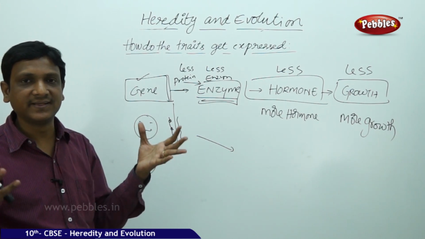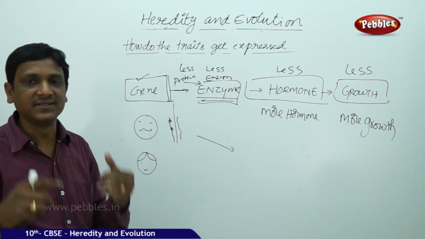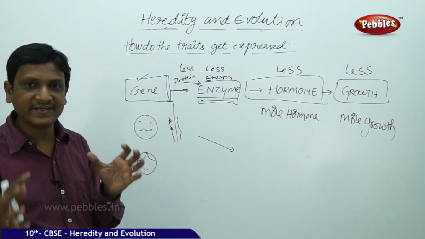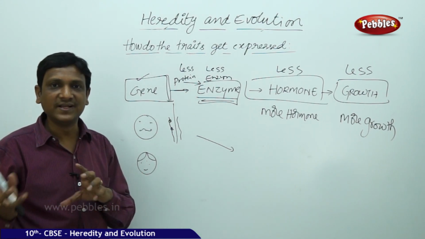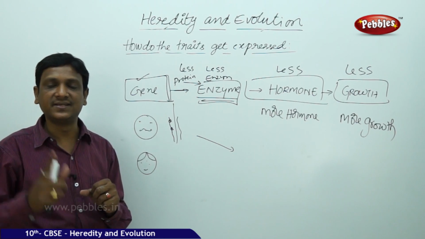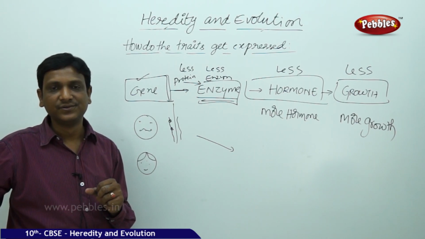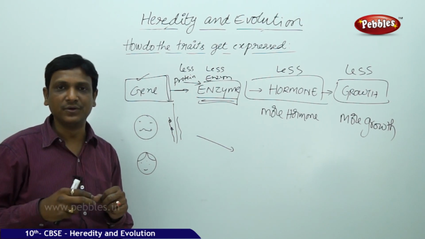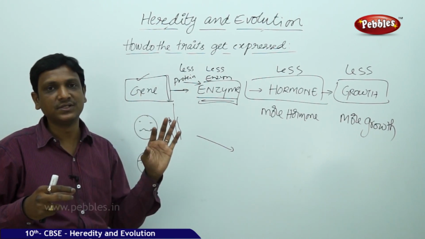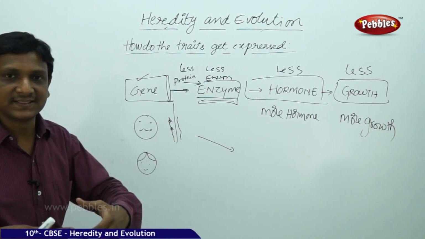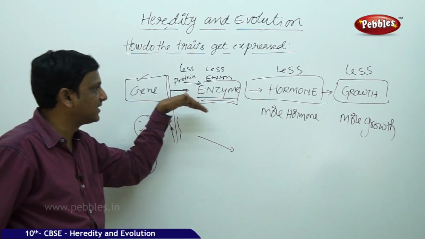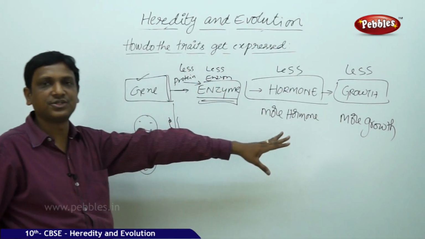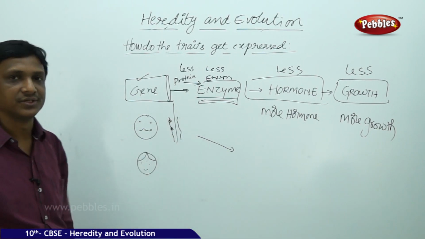So the darkness or fairness is decided by what? By the amount of the substance melanin. Who decides the amount of melanin, whether it should be high or low? It is decided by some enzyme. Who decides that the enzyme should be produced more or less? It is decided by your genes. So the gene is the final one that decides how much amount of substances and hormones are to be produced. Depending upon the amount of hormones produced, the changes take place in our body. So the traits are expressed because of this connection between gene to enzyme to hormone to final execution or expression. So this is the connection.